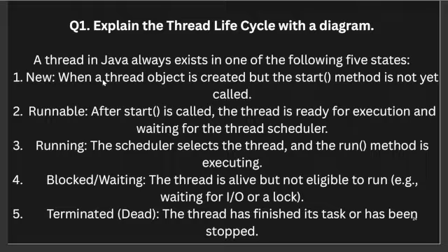So this is the new state. The next will be the runnable state, where after start is called, the thread is ready for execution and waiting for the thread scheduler. The next will be the running state, where the scheduler selects the thread and the run method is executing. And the fourth will be blocked or waiting. The thread is alive but not eligible to run, for example, waiting for input output or a lock. The last state will be terminated, which is the dead state. The thread has finished its task or has been stopped.